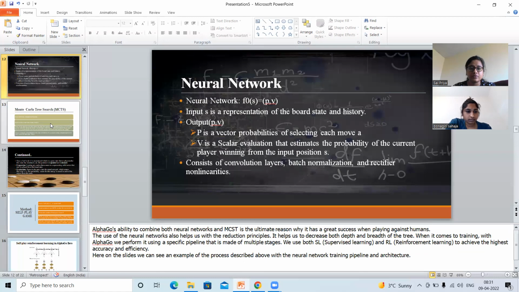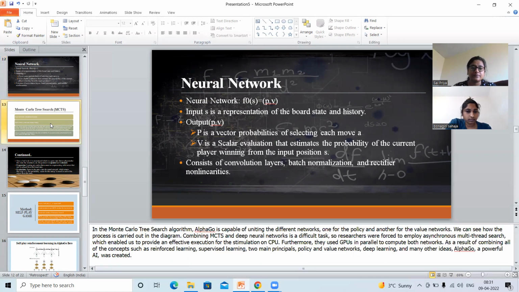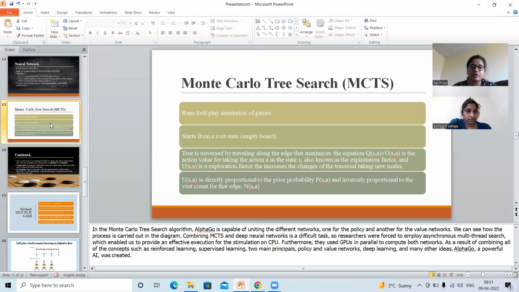And coming to the neural networks, AlphaGo is made in multiple stages, and this is to decrease both the depth and breadth of the tree. When it comes to training AlphaGo, it uses specific pipelines and multiple stages. And coming to the Monte Carlo search, it's MCTS, with one policy network and another value network.